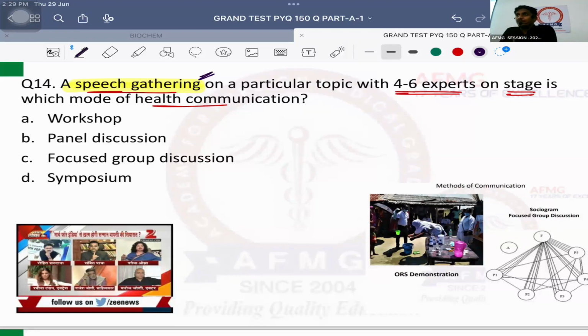तो एक के बाद एक speech दे रहे. There is a set order of speeches. Usually the speeches are prefixed. इसमें spontaneous कुछ नहीं होता है. So this is what, anybody? Symposium. Very good. Because there is no discussion in between the experts. So this is a series of speech usually, or a speech gathering is a symposium.